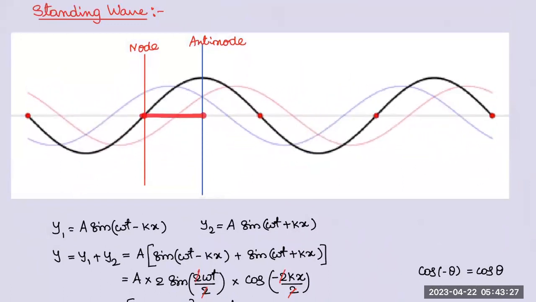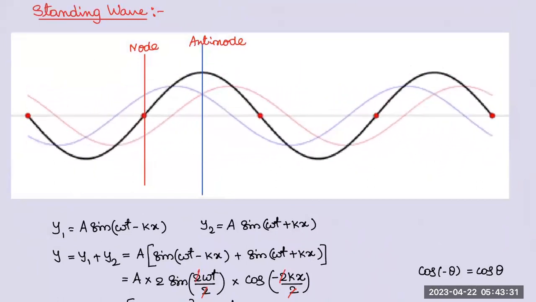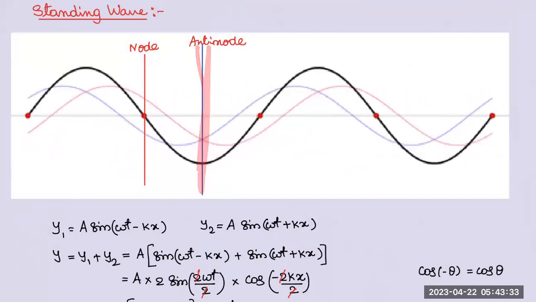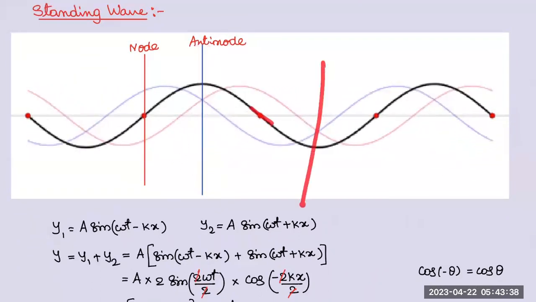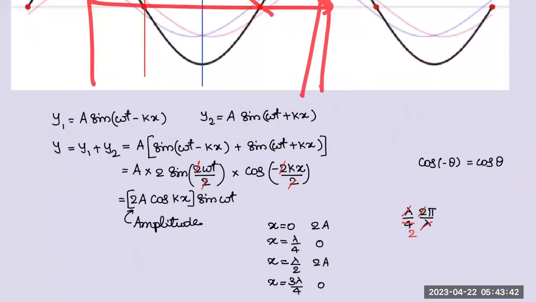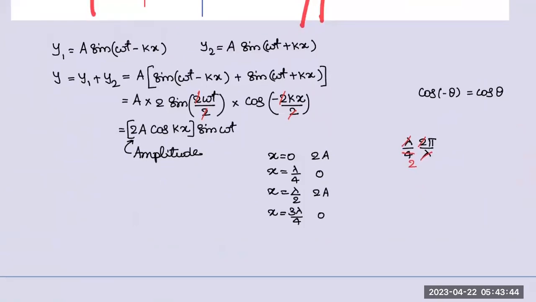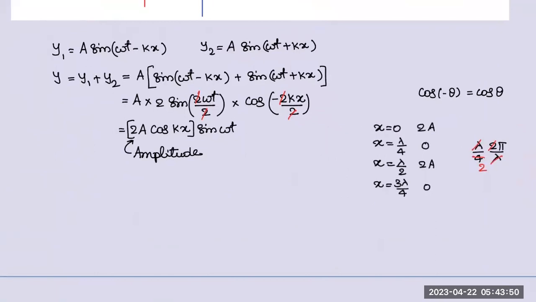Then if I go further to lambda by 2, again it has maximum amplitude. At 3 lambda by 4, 0 amplitude. Lambda, this is the starting point, na? At exact lambda distance we have maximum again. So the amplitude keeps on changing with distance. Are you able to understand? Amplitude keeps on changing with distance.